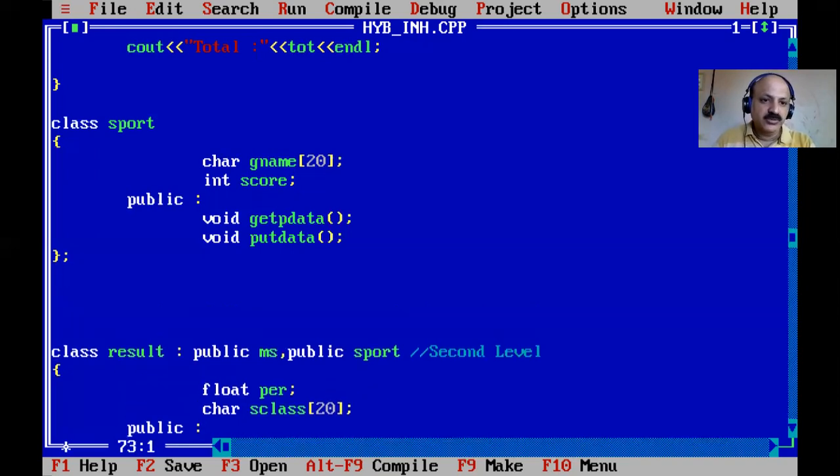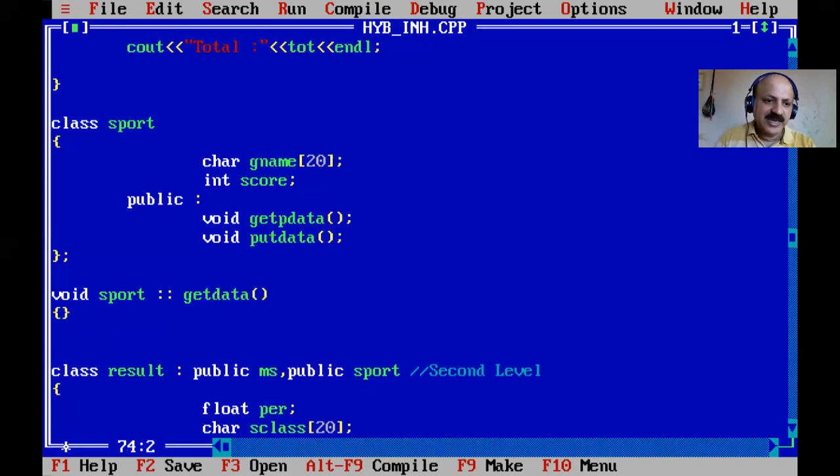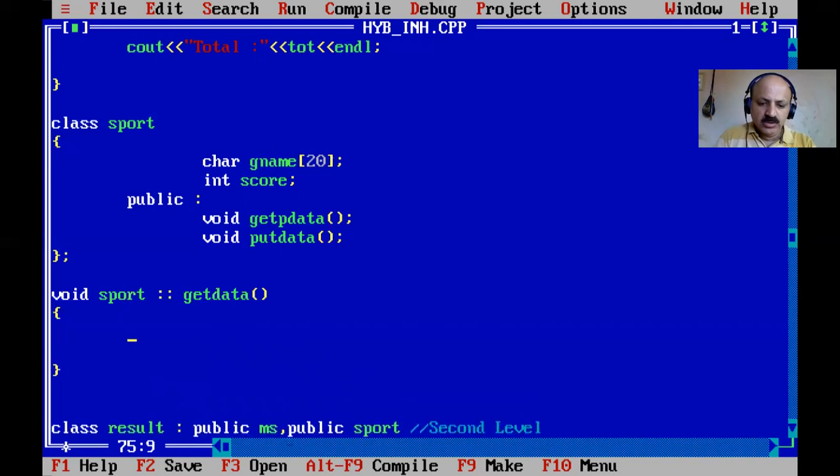So first we define our member, and the return data type is void. Then we take our class Sports, and with scope resolution you have to know the member function definition syntax. First is the return data type, class name, scope resolution, and then the member name. So get data.